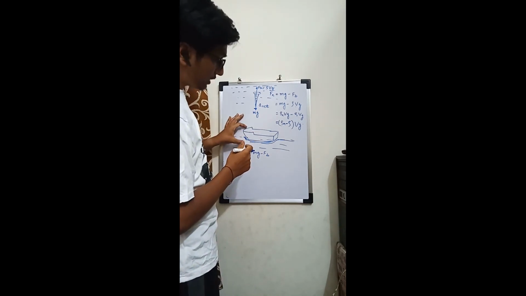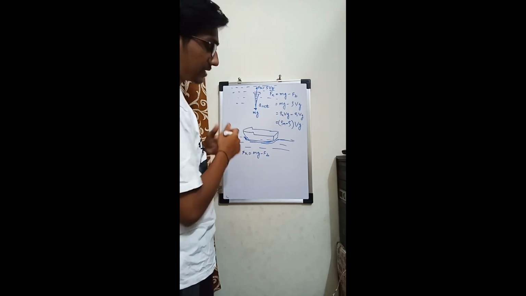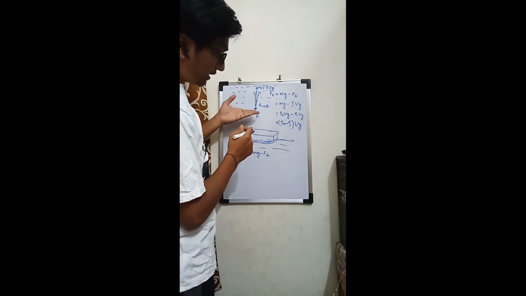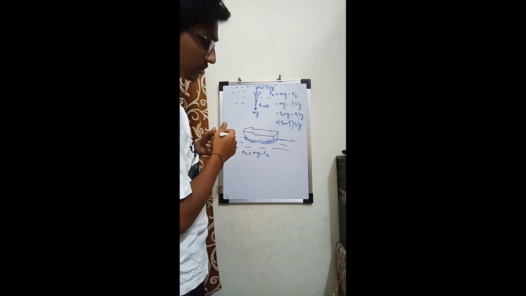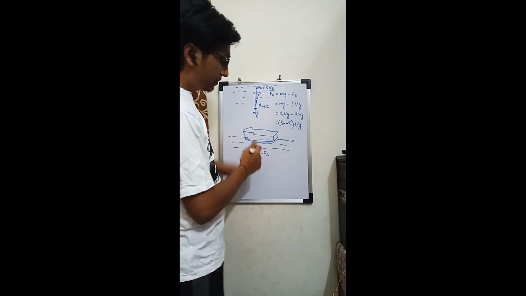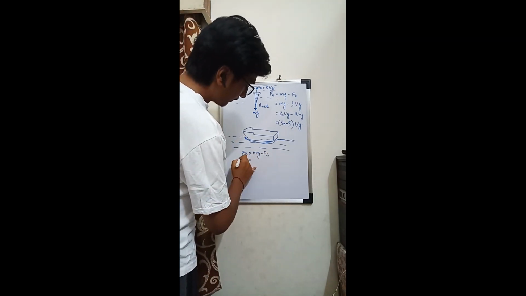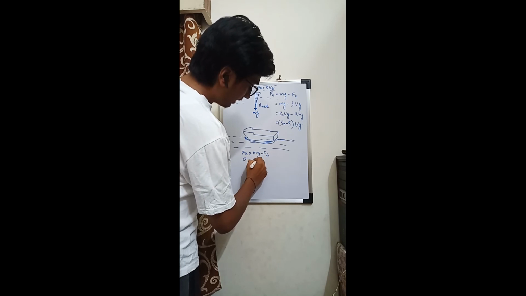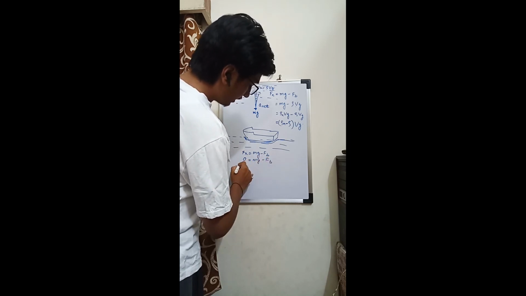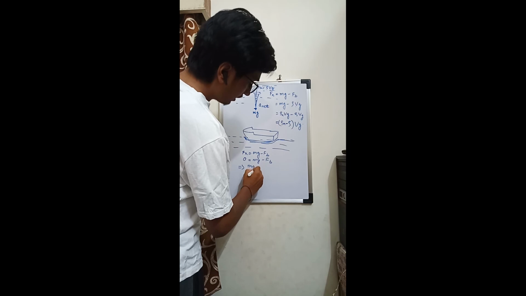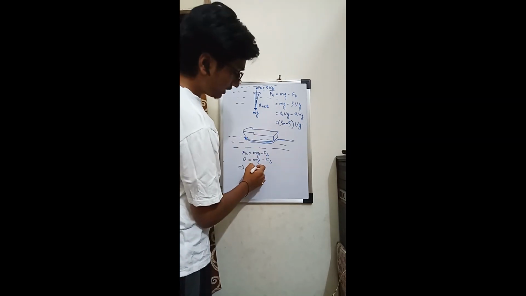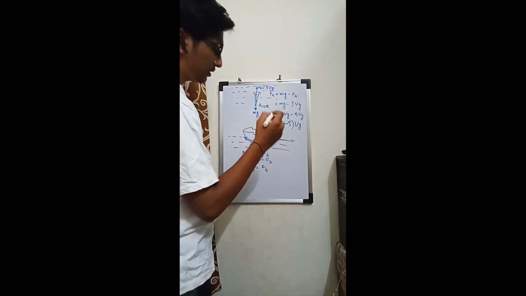That is, the net force in the vertical direction is zero, acceleration is zero, and it is at rest along the vertical direction. This means that Fnet is zero, which implies that mg, the weight of this ship, is equal to the buoyant force.